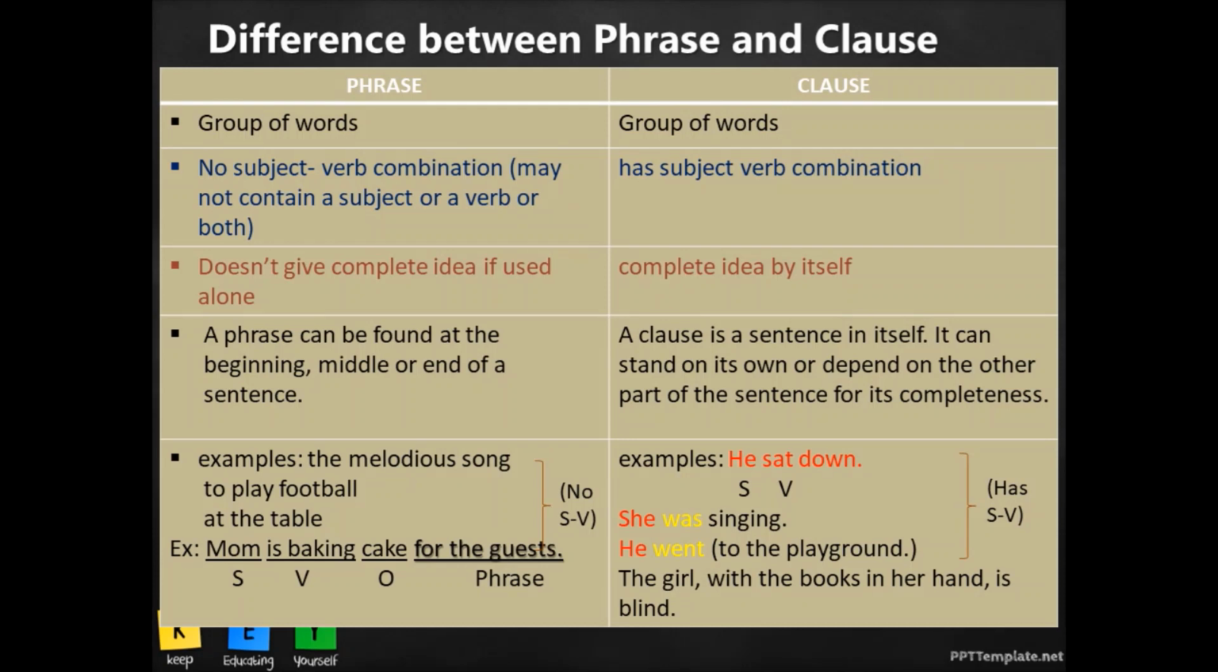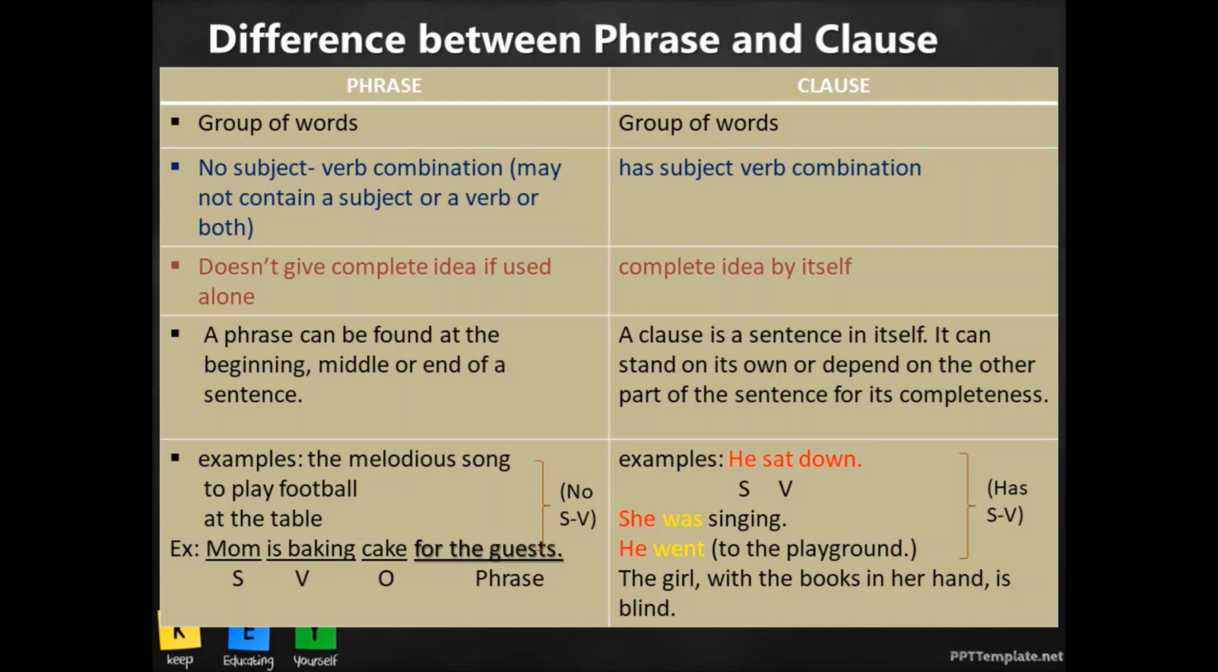It enhances the meaning of the sentence. Now, if we take the complete sentence, "mom is baking cake for the guests." So we get more information about the action, that she is baking cake for whom? For the guests. So how important a phrase becomes in a sentence is how well it enhances the meaning of a sentence. This is the way we get a combination of a complete sentence with subject, verb, object, and also a group of words to enhance the meaning. That is termed as a phrase.